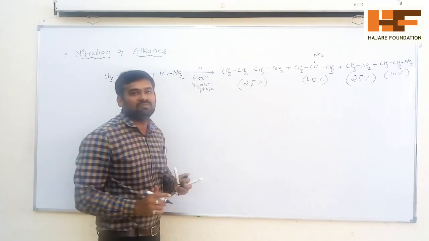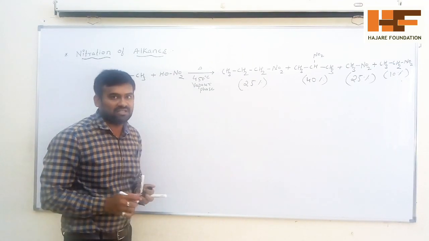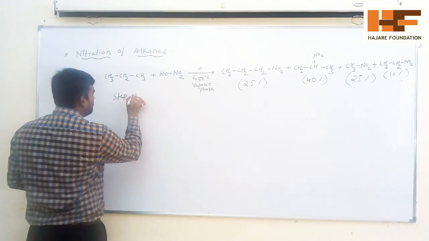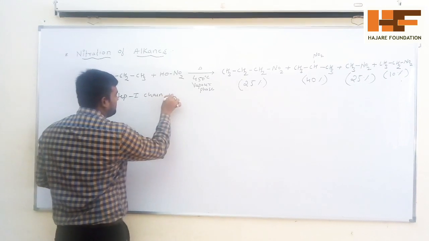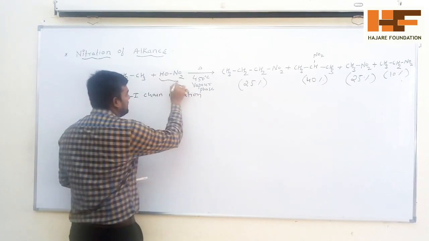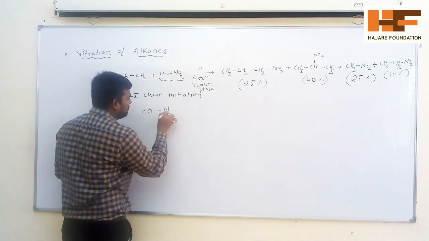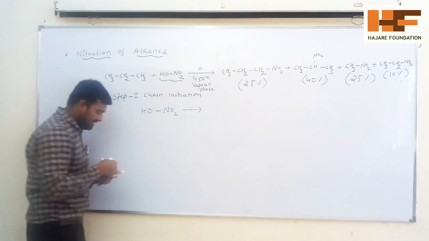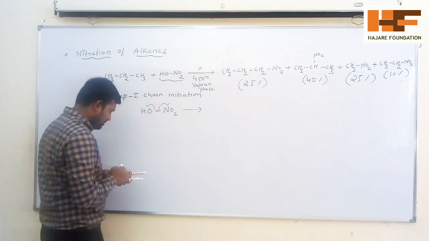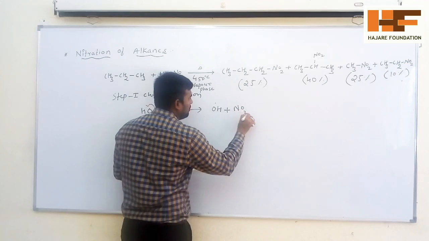Okay. Now see the mechanism of this reaction. In the mechanism, as you know, this will undergo free radical substitution reactions. Step 1, as usual, is chain initiation. In the chain initiation, the HNO3 will undergo homolytic cleavage. The HO-NO2 bond undergoes homolytic cleavage, in the sense of equal distribution of electrons. One electron goes to NO2, another electron goes to OH. So I am getting the product OH dot plus NO2 dot.